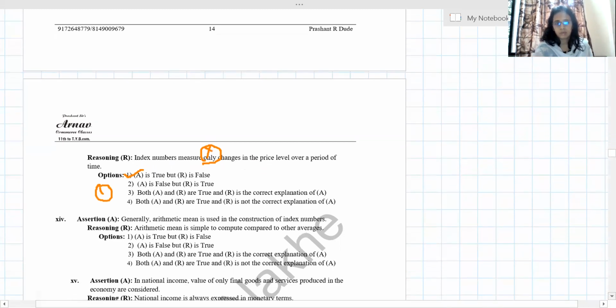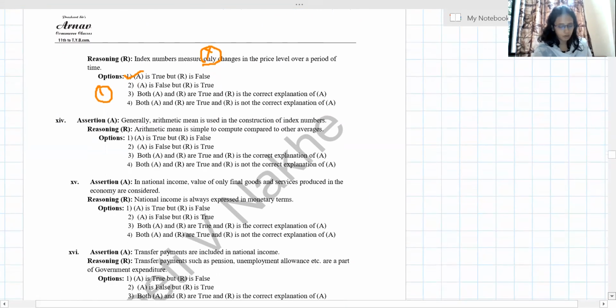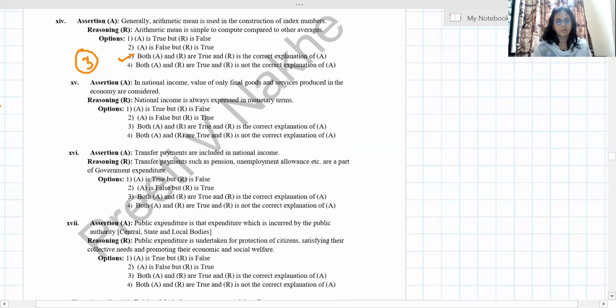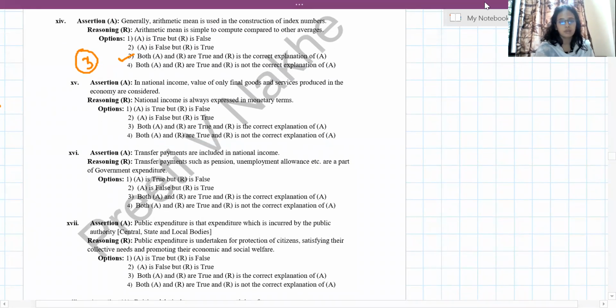Next, generally arithmetic mean is used in construction of index number. Yes, arithmetic mean is simple to compute and compare. Yes, correct. So both A and R are true and R is the correct explanation of A. Next, in national income, value of only final goods and services produced in the economy are considered.